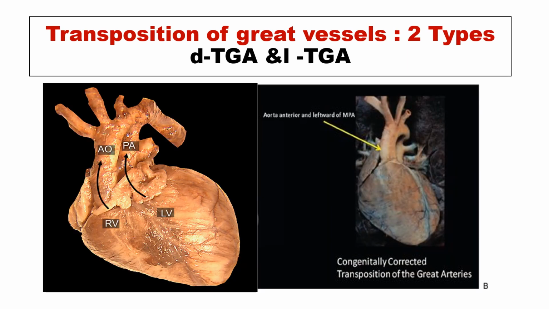The fourth important type of truncus arteriosus anomalies is transposition of great vessels. There are two types of transposition: D-transposition of great arteries and L-transposition of great arteries, which is also known as congenital corrected transposition of great arteries.